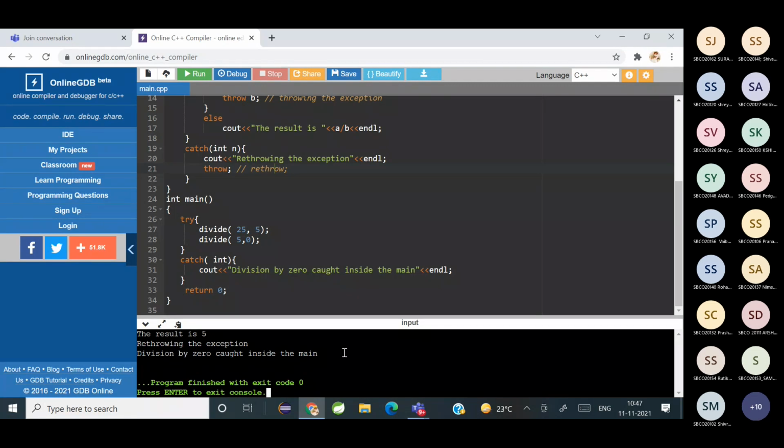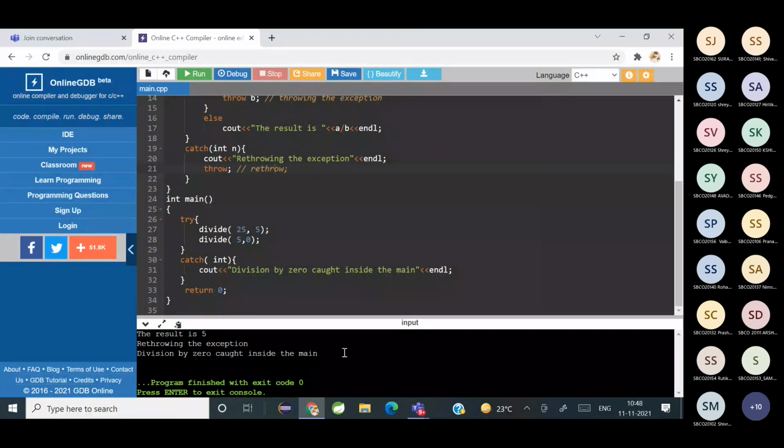Yes, students, have you all seen it? Have you all understood what is exception rethrow? Yes, ma'am. Is it clear to everybody? Have you all understood all the concepts taught today? How to write multiple catches? What is catch all exception and what is rethrow exception?